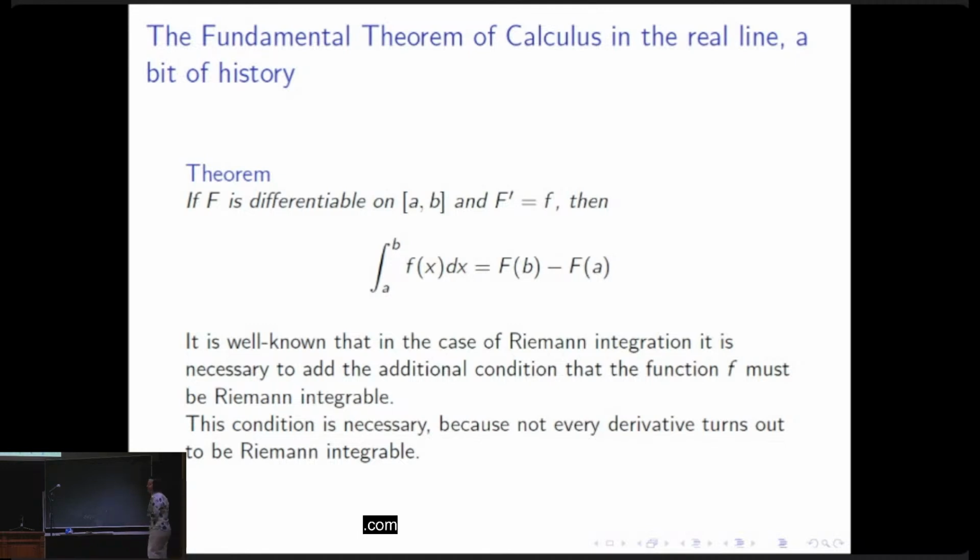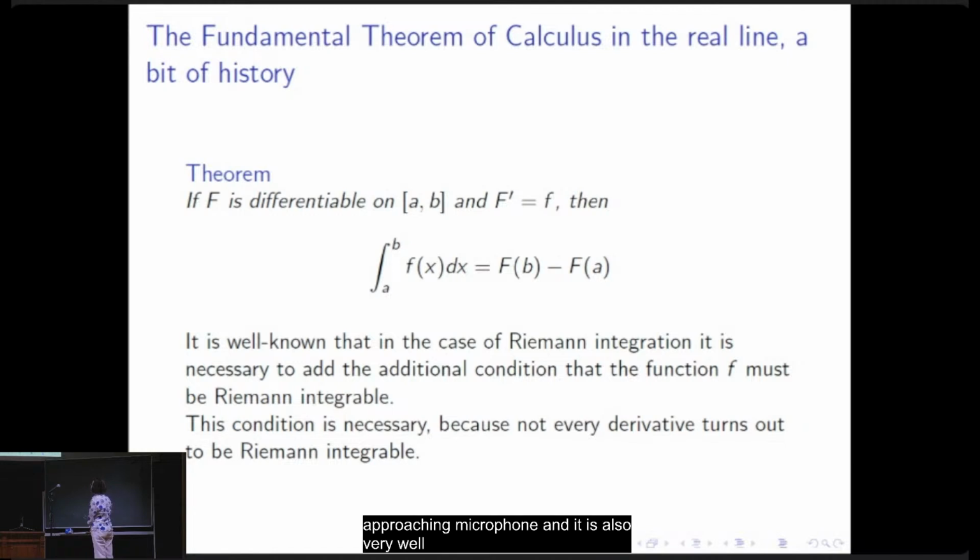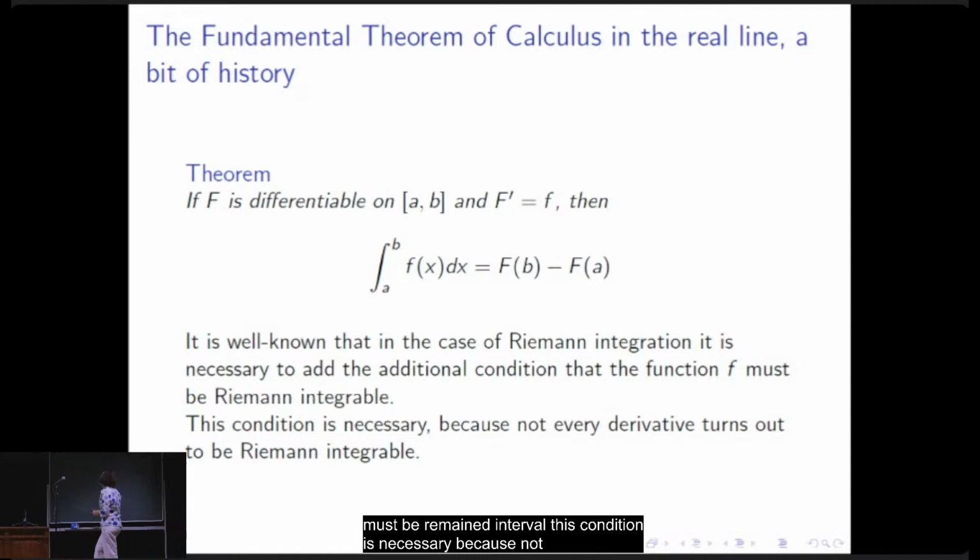And it is also very well known that in the case of Riemann integration, it is necessary to add the additional condition that the function must be Riemann integrable. This condition is necessary because not every derivative turns out to be Riemann integrable.